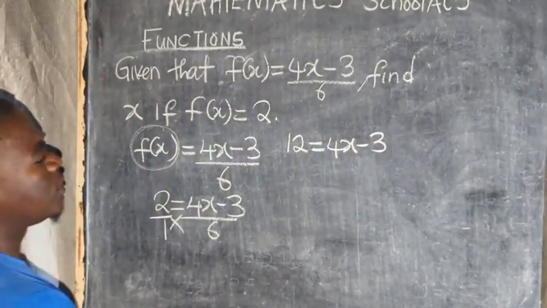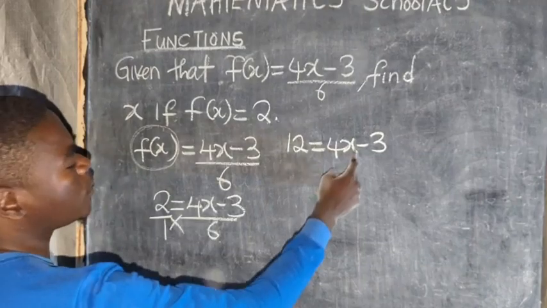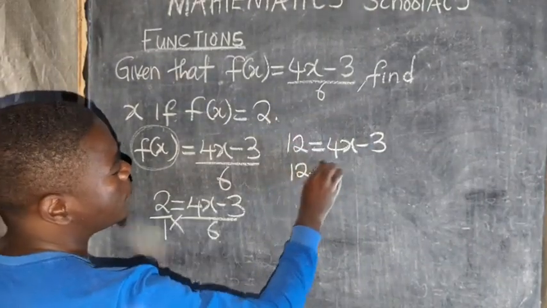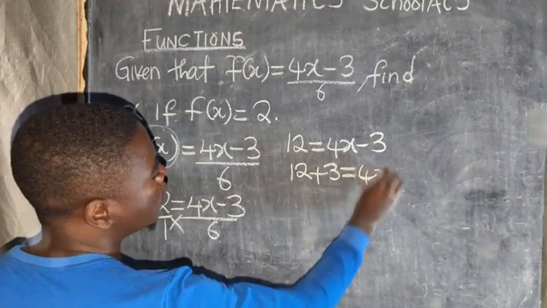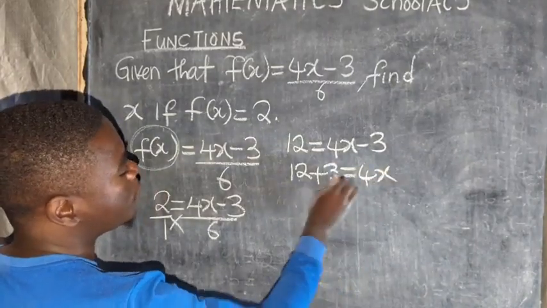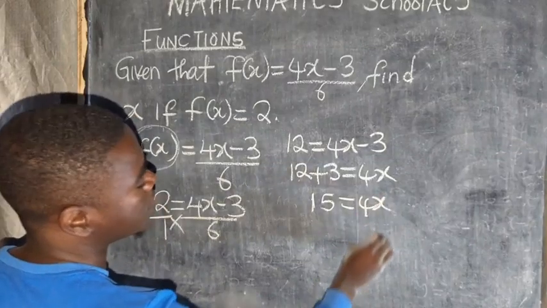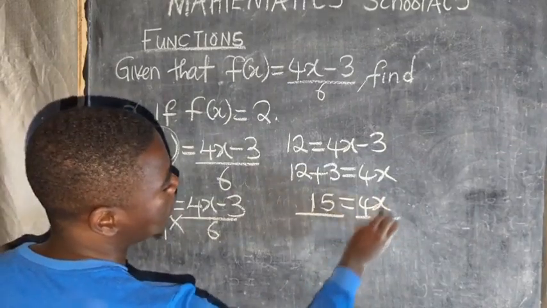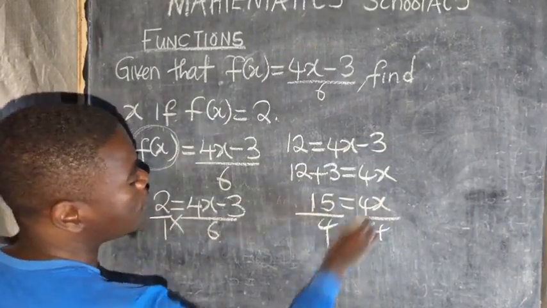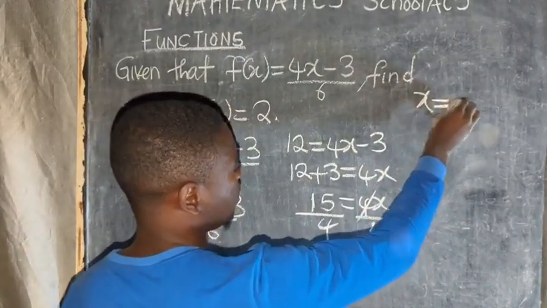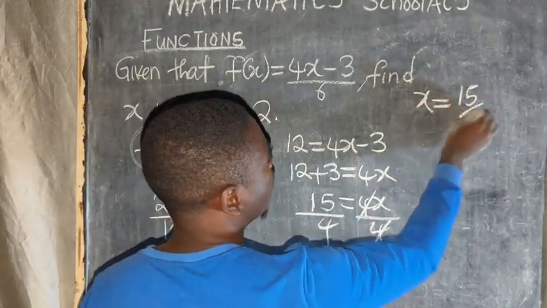You want to solve for x. This 3 comes inside: 12 plus 3, which is equal to 4x. 12 plus 3 is 15. 15 is equal to 4x. You divide both sides by 4. 4 cancelled. You remain with x, which is equal to 15 over 4.